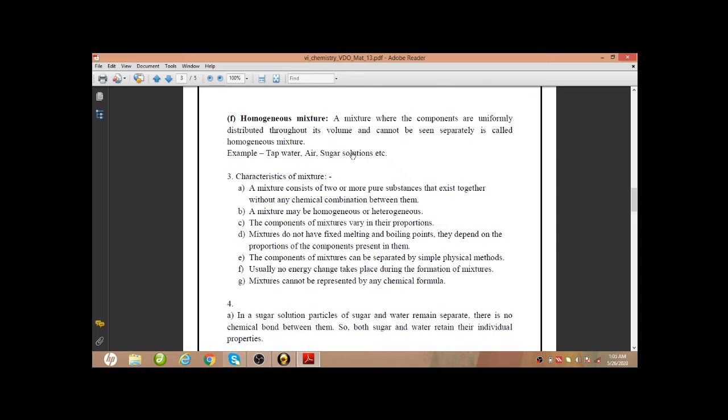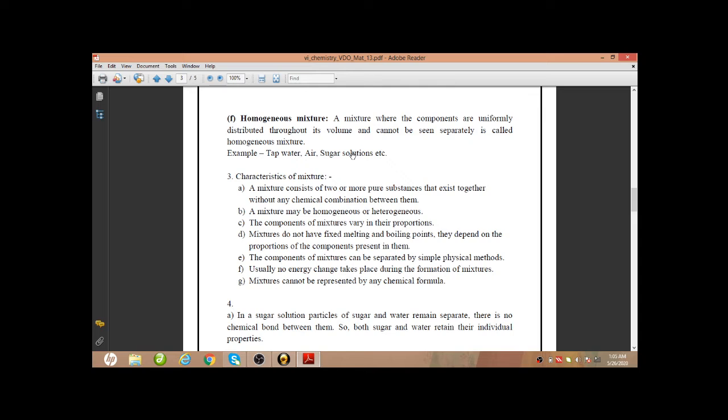In tap water or in sugar solution, once we mix the sugar crystals in water, after dissolving the sugar in water, we cannot see the sugar particles separately in the solution. That's why this is called a homogeneous mixture.